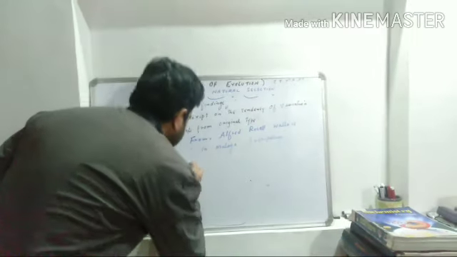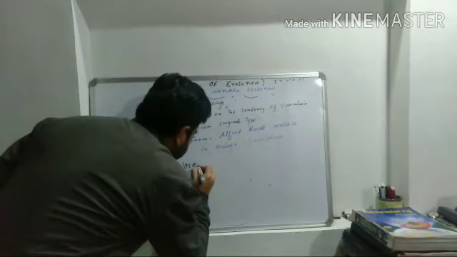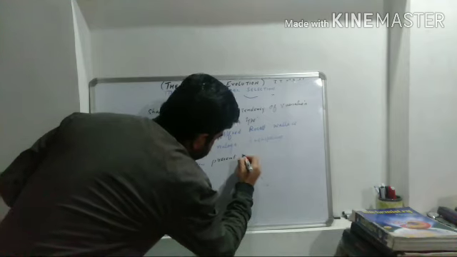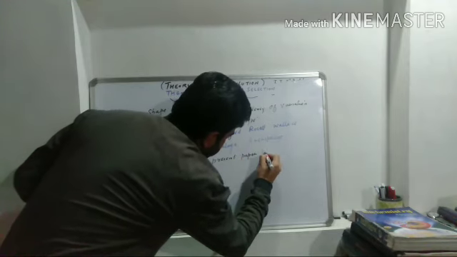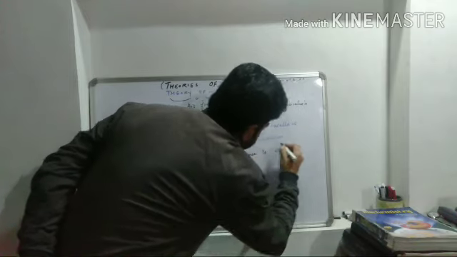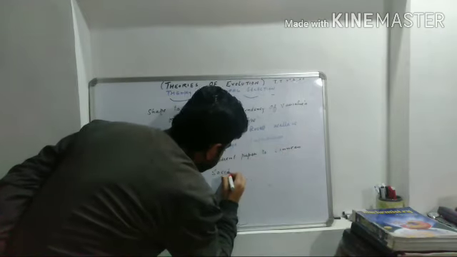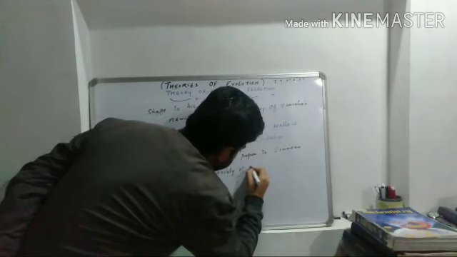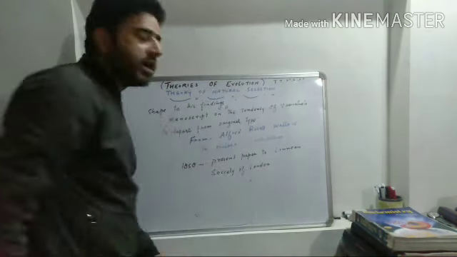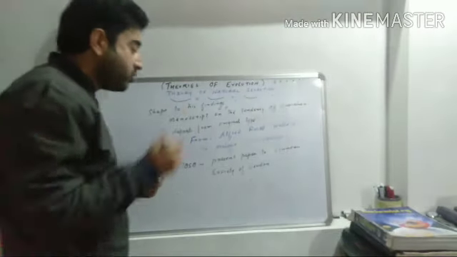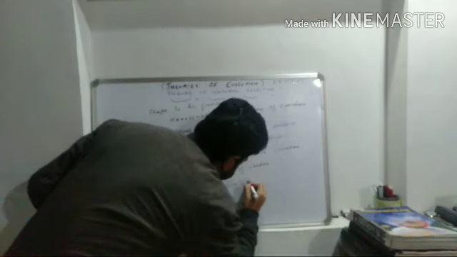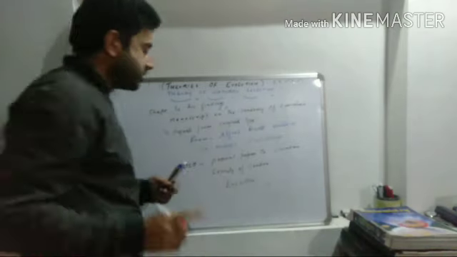Both in 1858 presented a paper to the Linnean Society of London. They submitted their findings to the Linnean Society of London, and they used the term evolution.